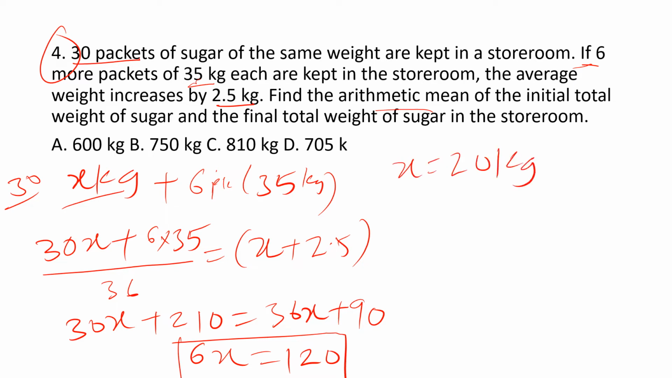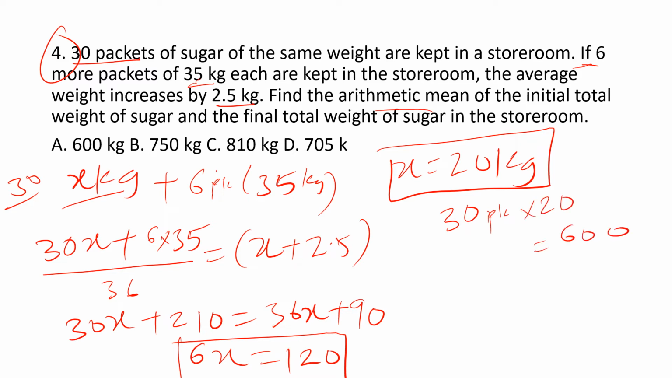So 20 kg. Initially, all the 30 packets of same weight are 20 kg. Now we need to find the mean of the initial total weight of sugar and the final total weight. Initial total weight of sugar is 30 packets, each of 20 kg, equals 600. Final total weight of sugar is 600 plus 6 packets of 35, 6 into 35 kg, equals 600 plus 210. It becomes 810.